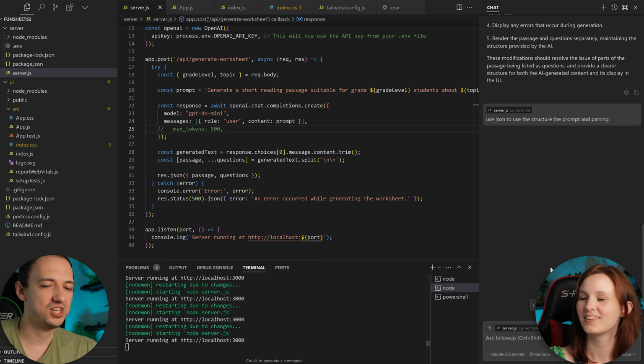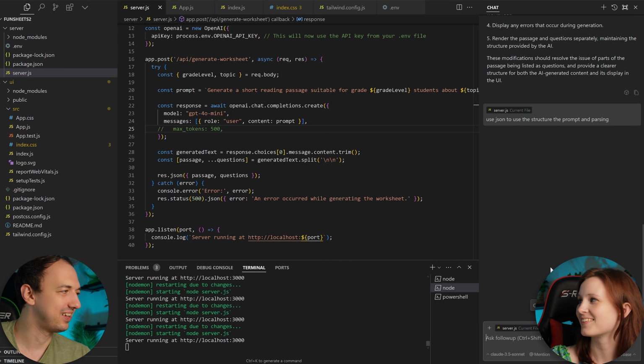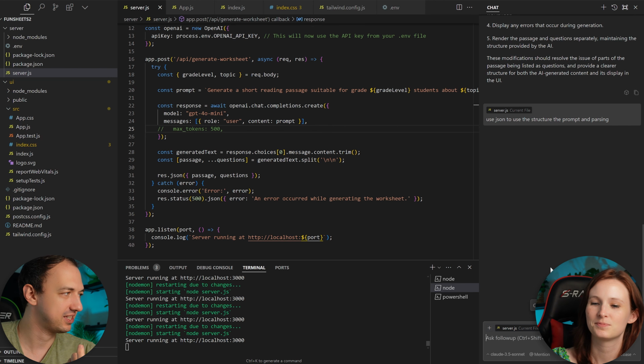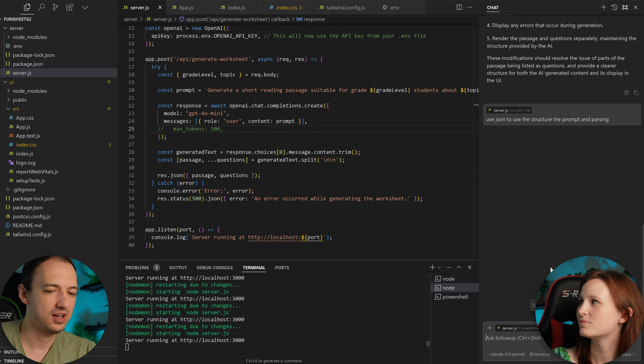Okay, so JSON is a data format. And remember how I was describing, like, we have a passage and then a list of questions? Well, JSON allows you to express objects in that way, in a structured way, so that it's perfectly predictable.